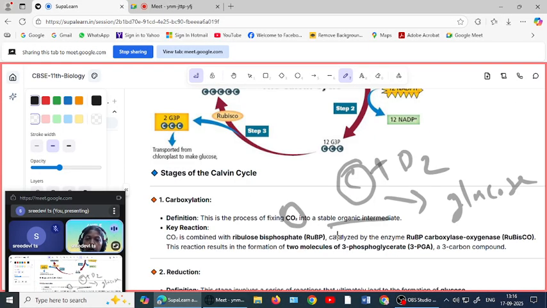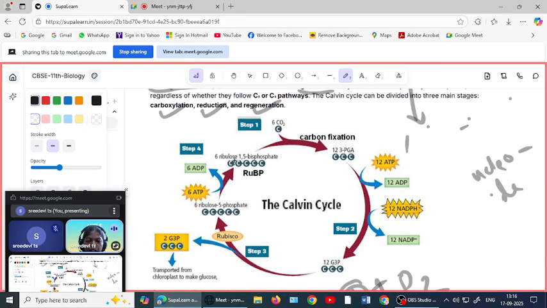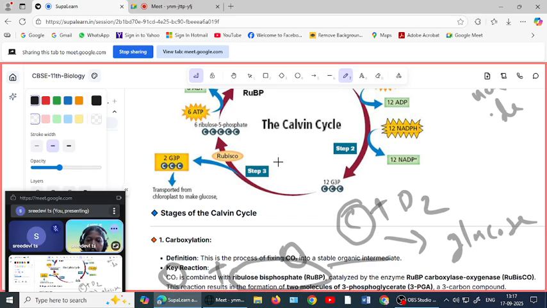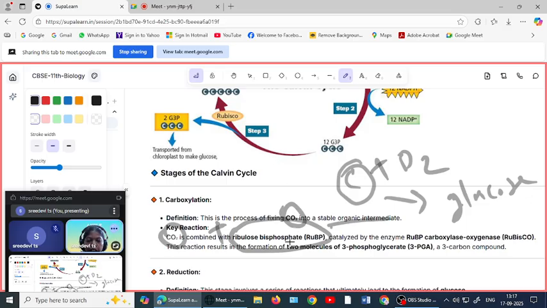How is the carbon dioxide fixed? The carbon dioxide is fixed with the help of ribulose bisphosphate, RUBP. The real name is ribulose 1,5 bisphosphate, but normally we say ribulose bisphosphate, RUBP.